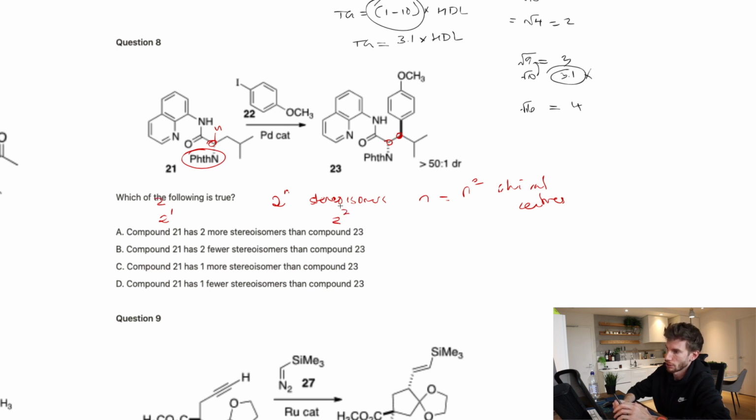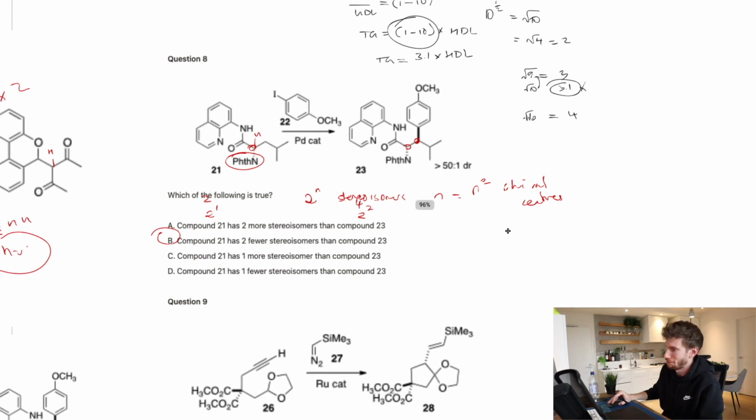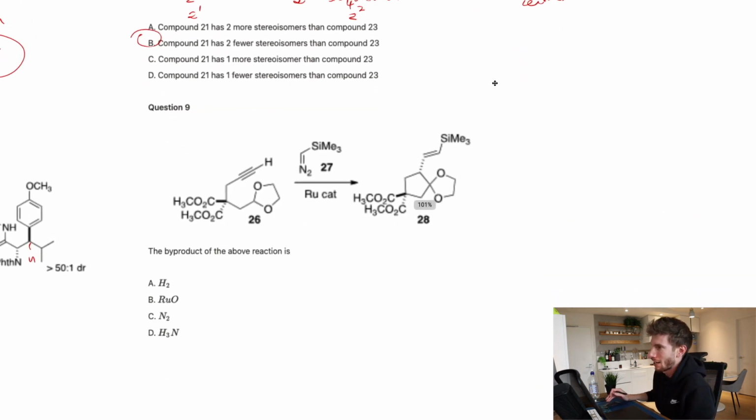That is 2 versus 4. So that means compound 21 will have 2 fewer than compound 23. And there's B. Cool. All right, so then number 9.